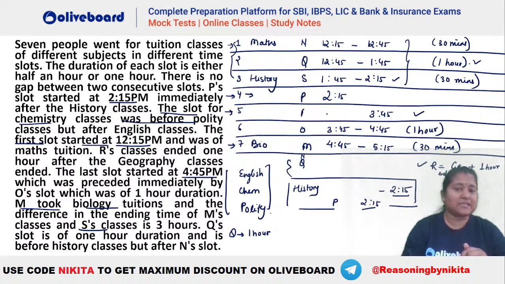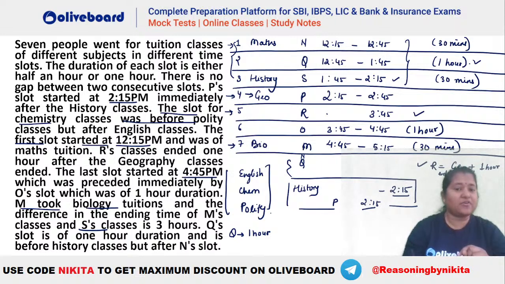Okay. So that means R will be here. So R's ending time is 3:45. So geography's ending time has to be what? It was given R's classes ended 1 hour after geography class ended. So that means geography should be ending at 2:45. So this will be your geography here and it is ending at 2:45 here.